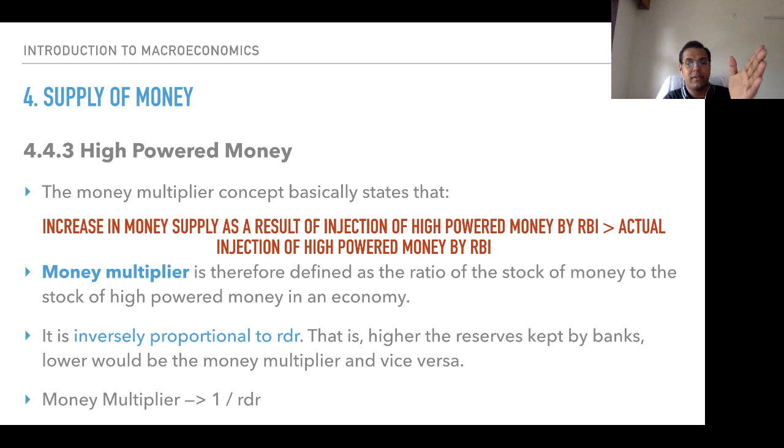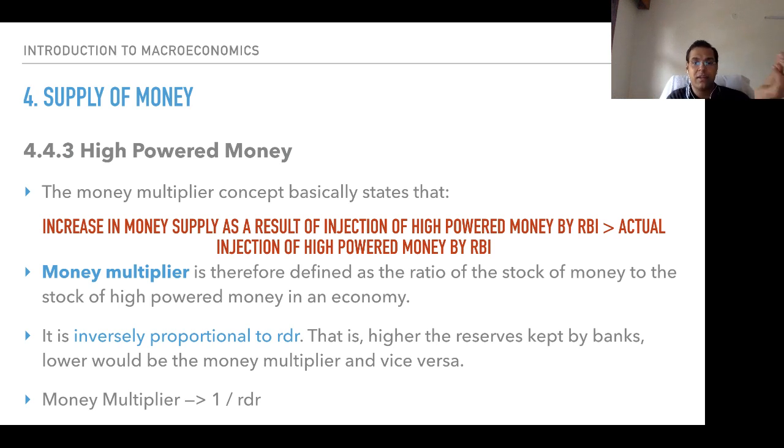So it is important that the increase in money supply as a result of injection of high-powered money by RBI is more important. Whatever the RBI has stated should be told to the people, or explicitly stated to the account holders, or to the banks, and banks would further lend money.